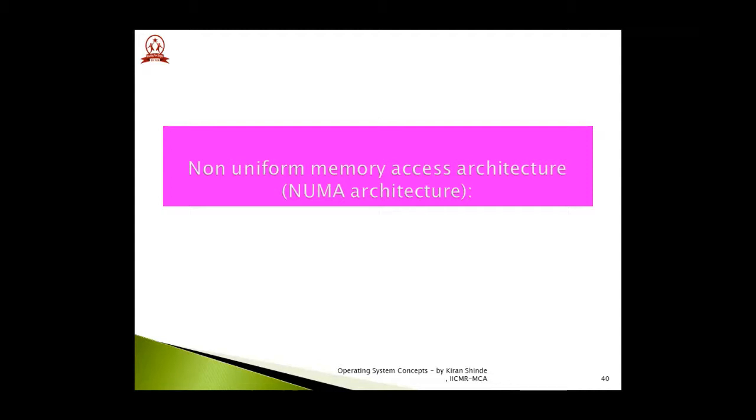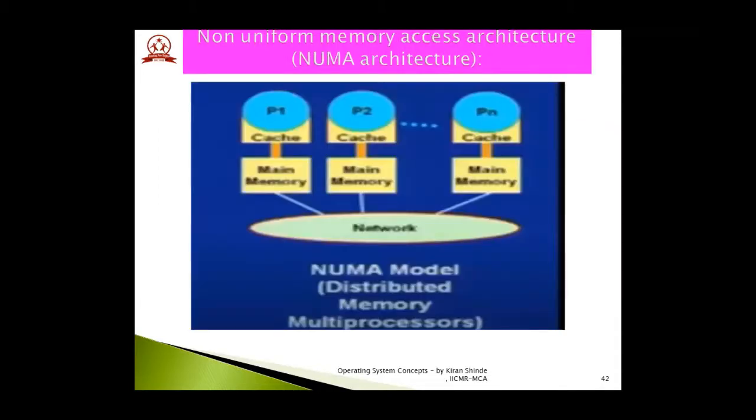Now let us try to understand with the help of a simple image. If you see this image here, every processor, that is P1, P2 up to Pn, has its own local cache and its own fair share to access the main memory. That is why it is called non-uniform memory access architecture. Some more points related to this.